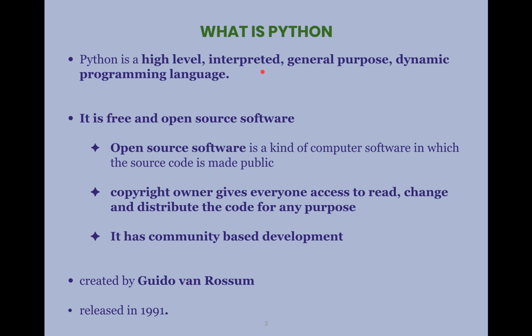is interpreted. Since the computers can understand only zeros and ones, which we call binary language or machine language, we have to translate this English-like high-level language to machine or binary language. For this purpose, we have different types of translators available.